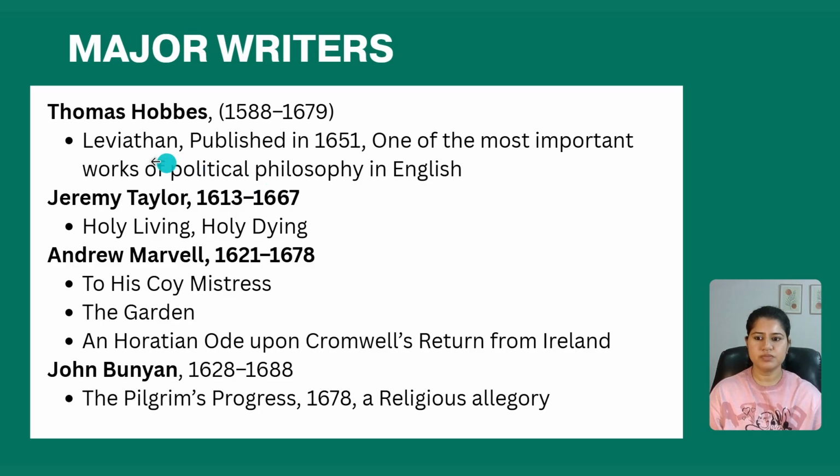Then we have Thomas Hobbes from 1588 to 1679, and he has written this work, Leviathan, published in 1651. It is one of the most important works of political philosophy in English. Apart from Thomas Hobbes, we have Jeremy Taylor from 1613 to 1667, who has written Holy Living and Holy Dying. Then we have Andrew Marvell, a great poet of this period, from 1621 to 1678, and he has written these poems: To His Coy Mistress, The Garden, and Horatian Ode upon Cromwell's Return from Ireland.